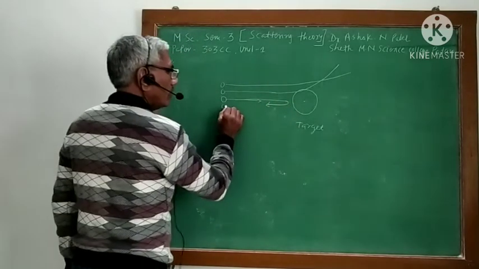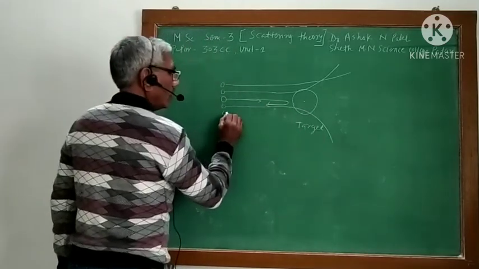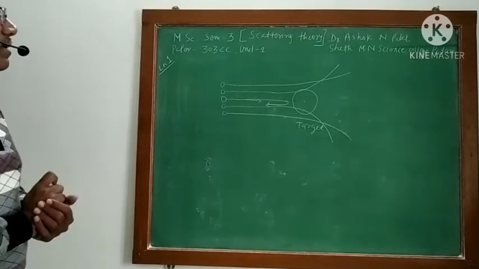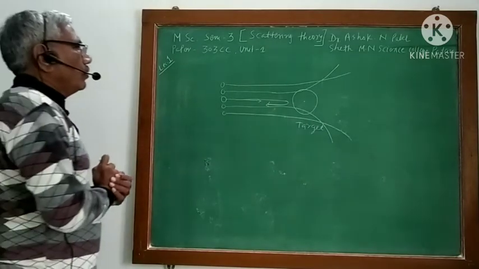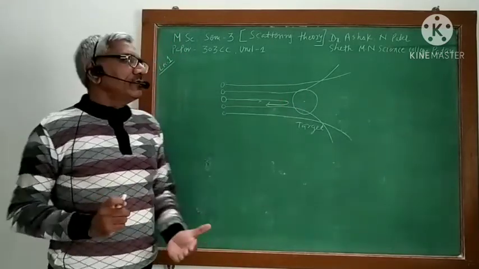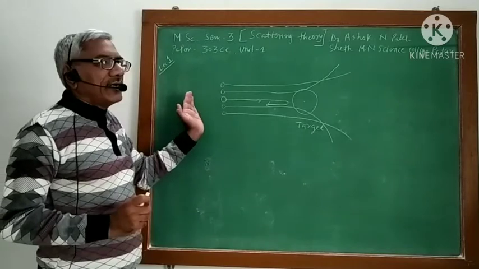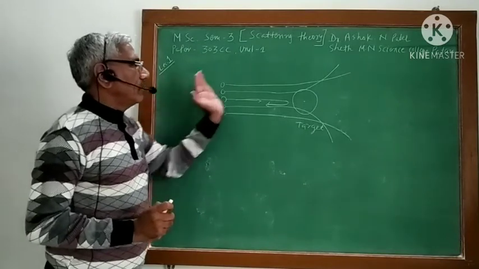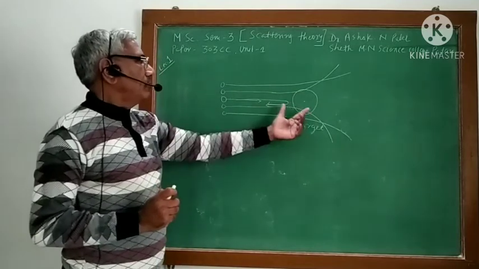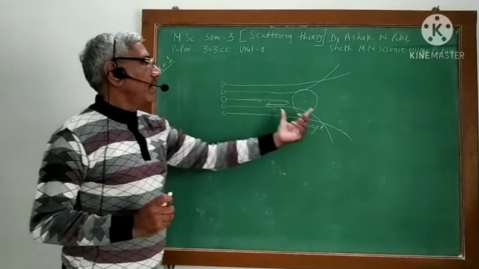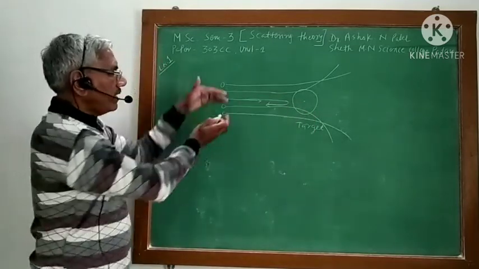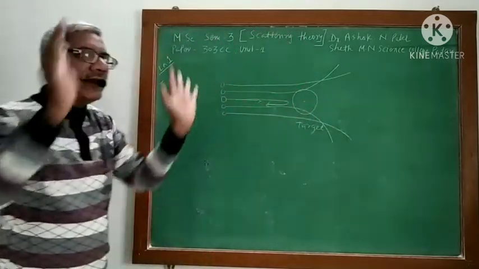So depending upon the distance, it may deflect. So in short, scattering means that when incident particles move toward the target, mutual interaction will be there, and because of that it may deflect in any direction.